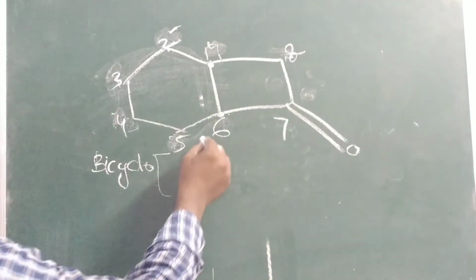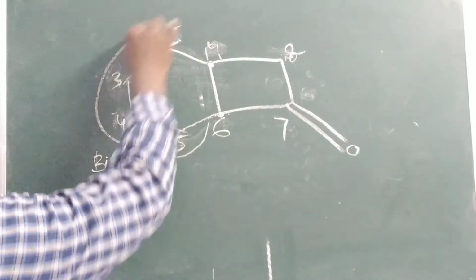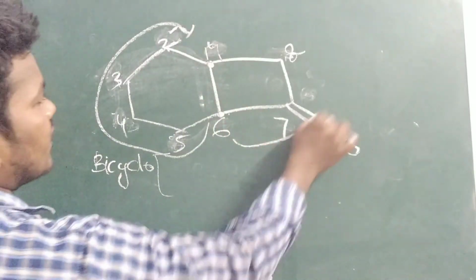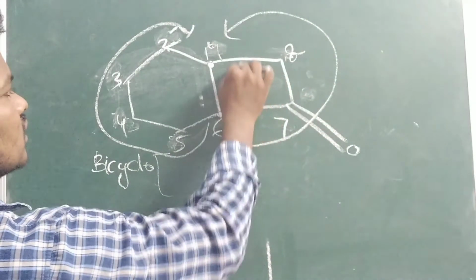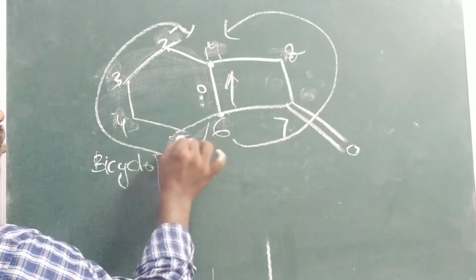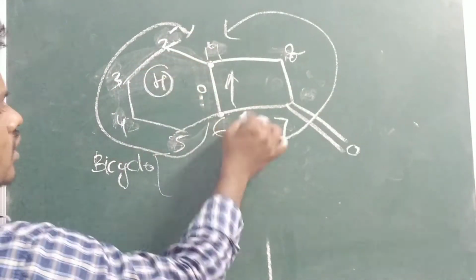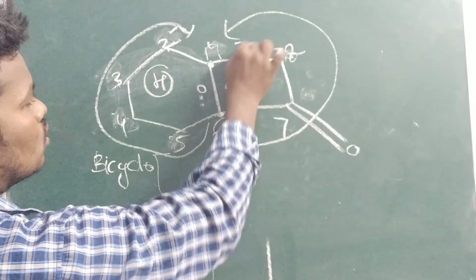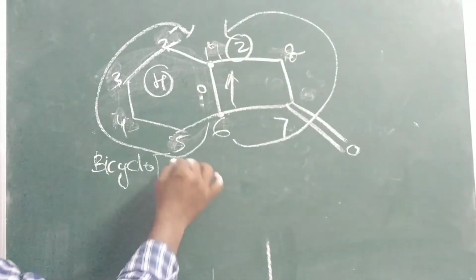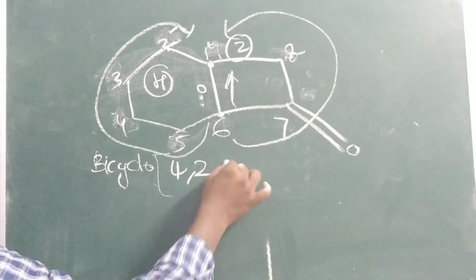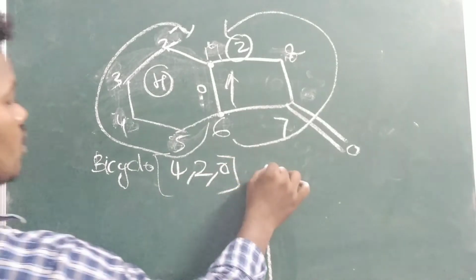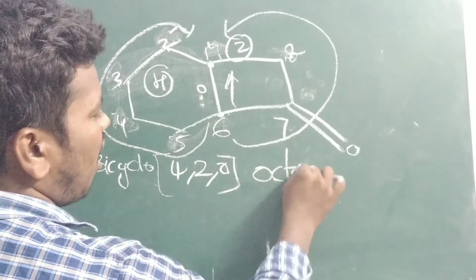So path you can choose left side, right side, opposite side 0, from 1 2 3 4, 4, here 1 2, 2 only. So 4, 2, 0, what is this?